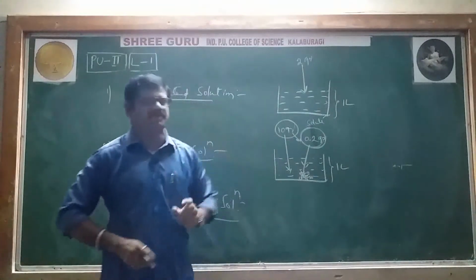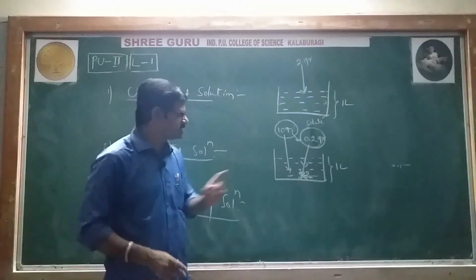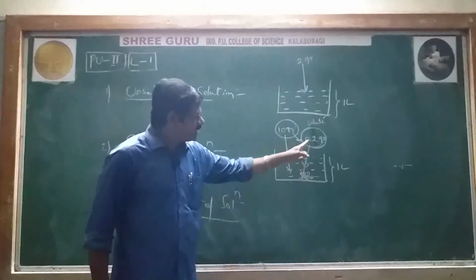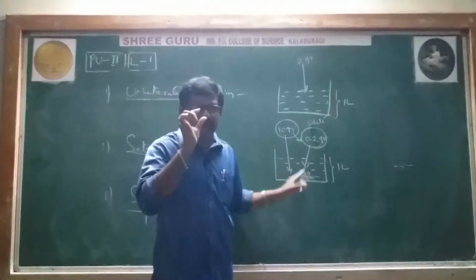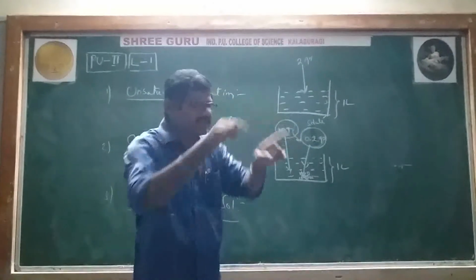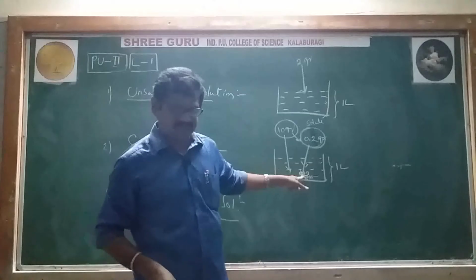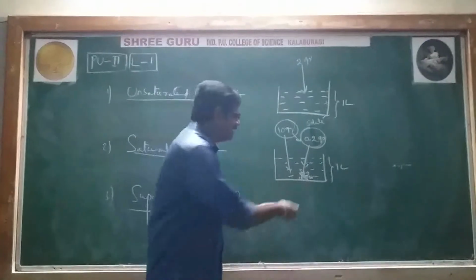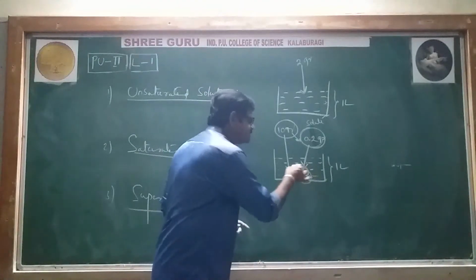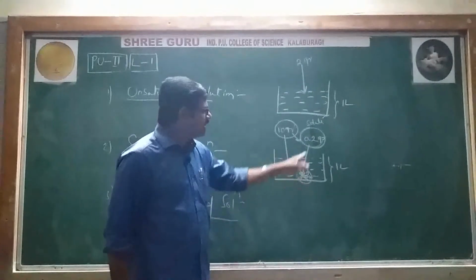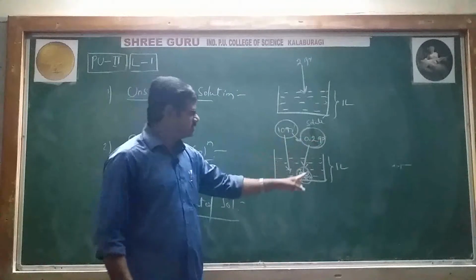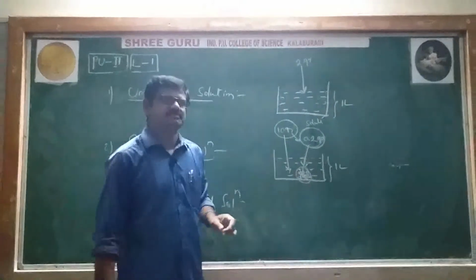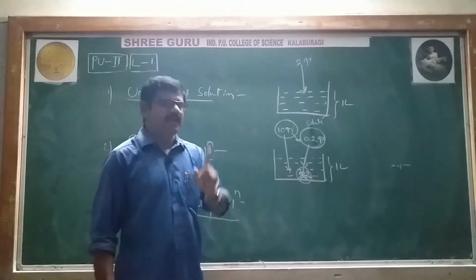See here one important point. Whatever extra amount we are adding seems to be going and depositing at the bottom. But really, the substance deposited and the substance added are not the same. They seem to be the same, but really they are not.